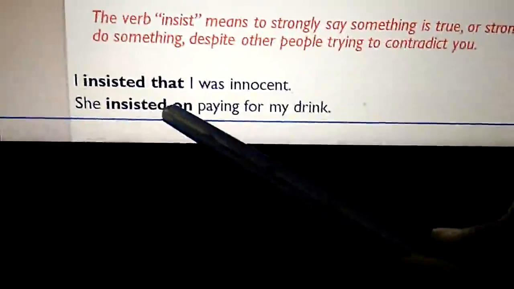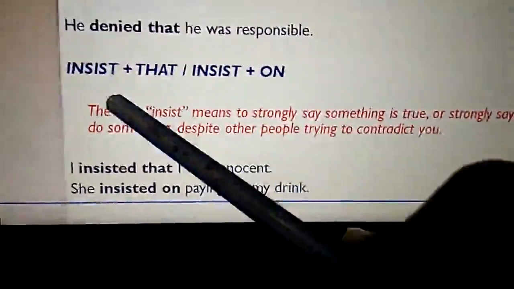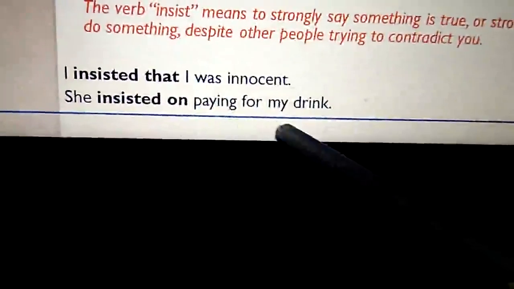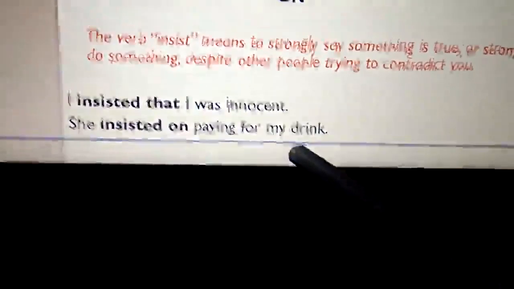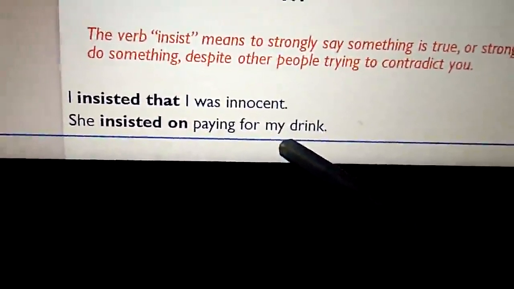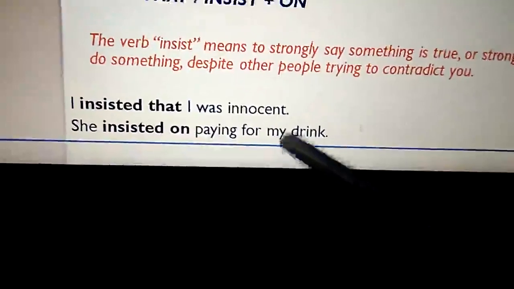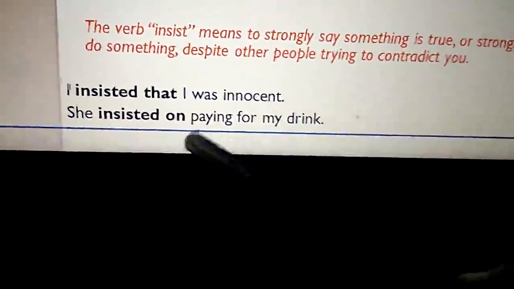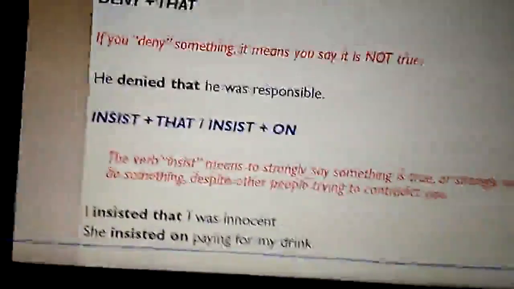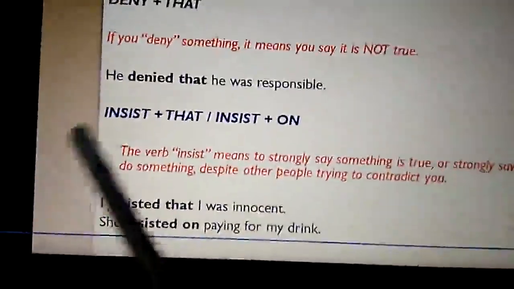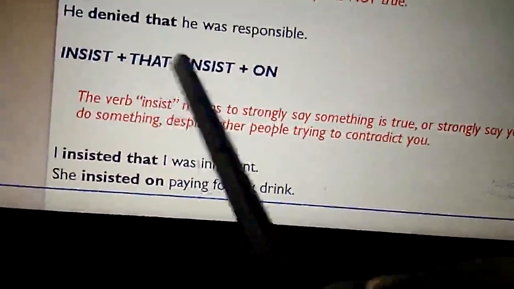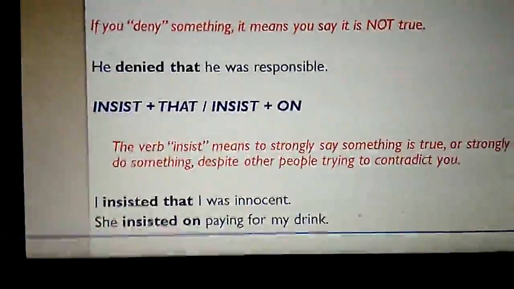She insisted on. So here we have two patterns: insist that, insist on. Insisted on paying for my drink. That means she says strongly that she would do something. So in these two cases, we have two patterns when we are using insist as the reporting verb. One is insist plus that, the other one is insist plus on.